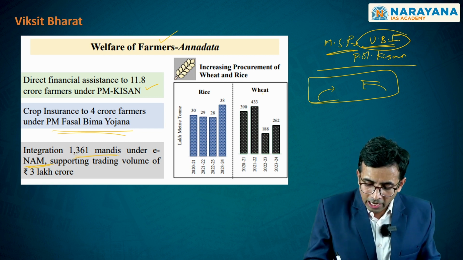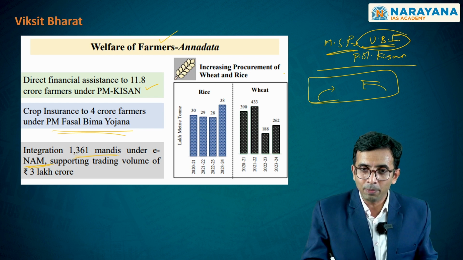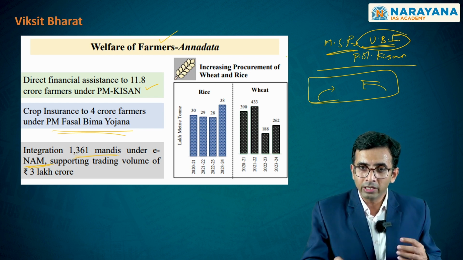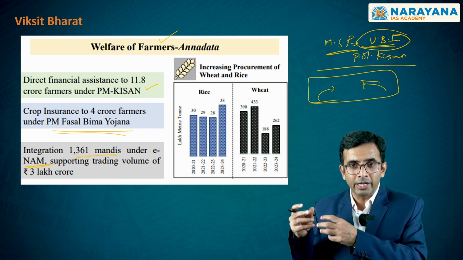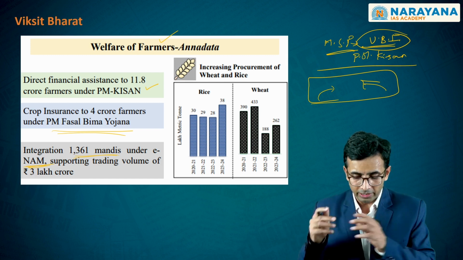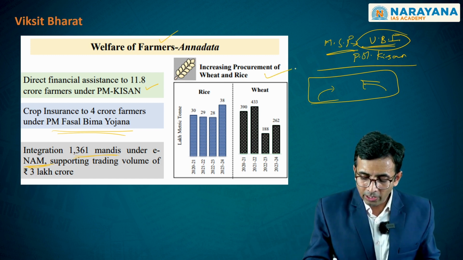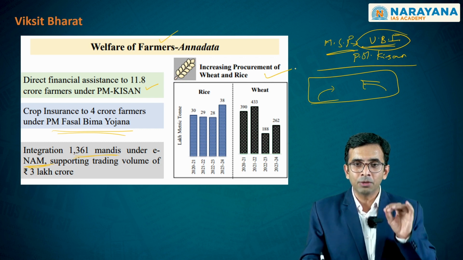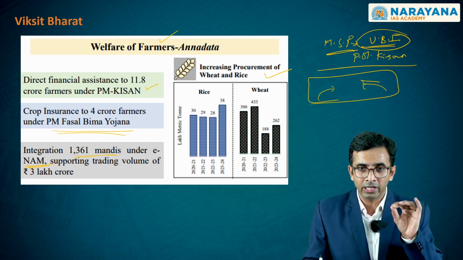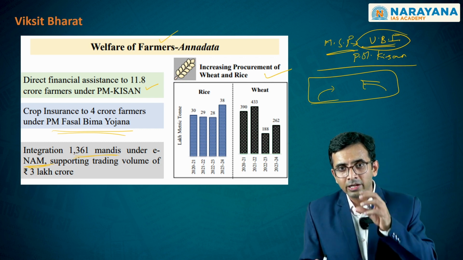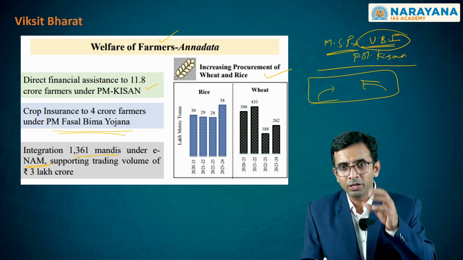So this eNAM, as you clearly see, is helping the farmers to make sure that meaningful income is getting generated through these e-mandis. On the other hand, the government is also going for increasing procurement, particularly of these cereals, even though it has in a way distorted the structural functioning of agriculture.